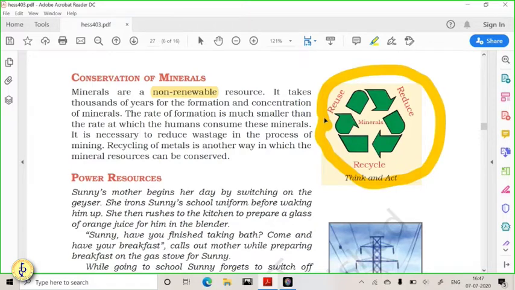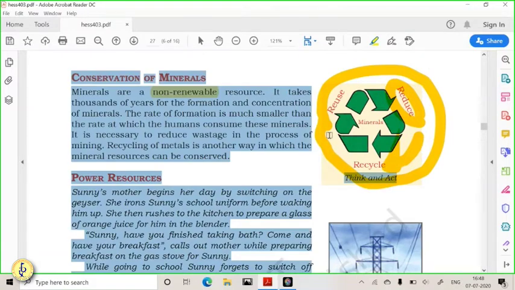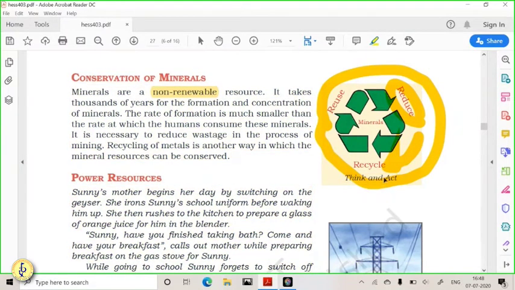First, let us start with reduce: reduce the usage of minerals. Whatever minerals you are using, don't throw them, recycle them. When you are recycling them, then reuse them. So reduce, reuse and recycle are very important for the conservation of minerals.